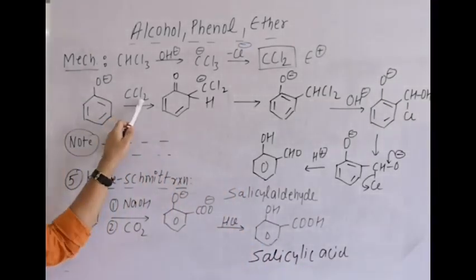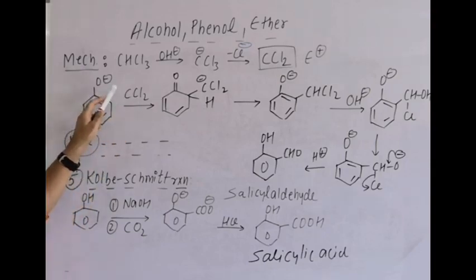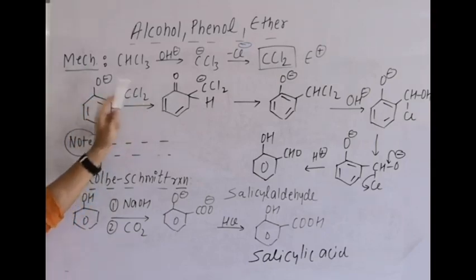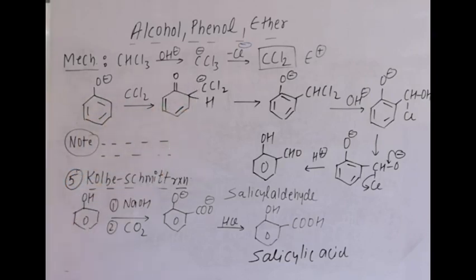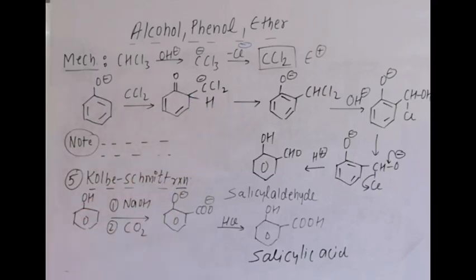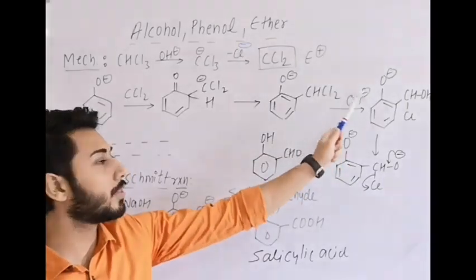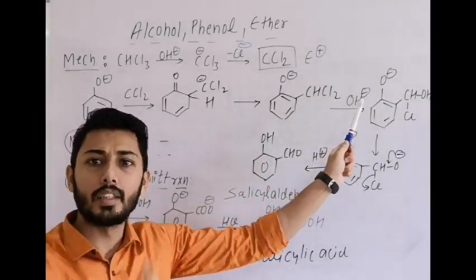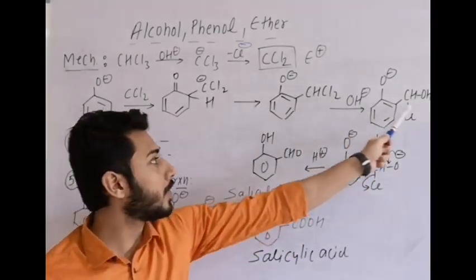Then this electrophile undergoes overall electrophilic aromatic substitution on the phenoxide ring. It undergoes substitution, attacking there, it forms a minus charge, this minus takes H plus and this bond will shift there, finally forming the aromatic ring again. Then with CHCl2 in alkaline medium, OH minus will substitute twice for Cl, then you can remove water, or one OH substitutes one Cl.